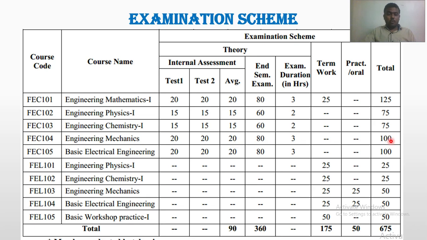Okay, so for the engineering mechanics subject, 100 marks for the theory part: 20 comes under internal assessment, and 80 comes under the end semester examination, that is the university examination. So here a university exam means the paper will be set by university persons. Again the assessment will be done by the university. So here in our university, Mumbai University, we do the online assessment of the first year and the final year papers.